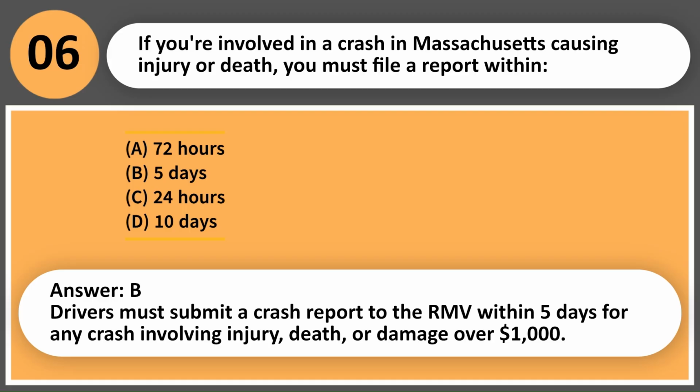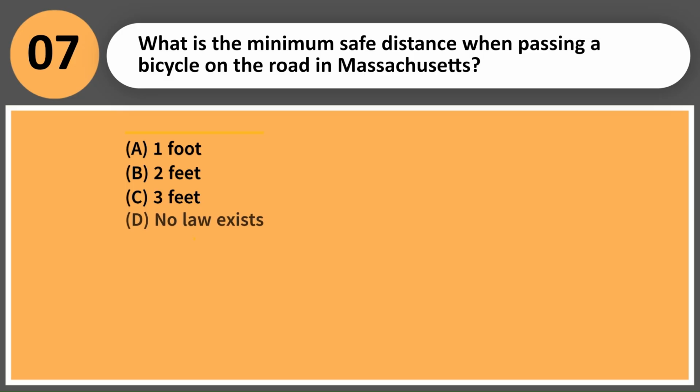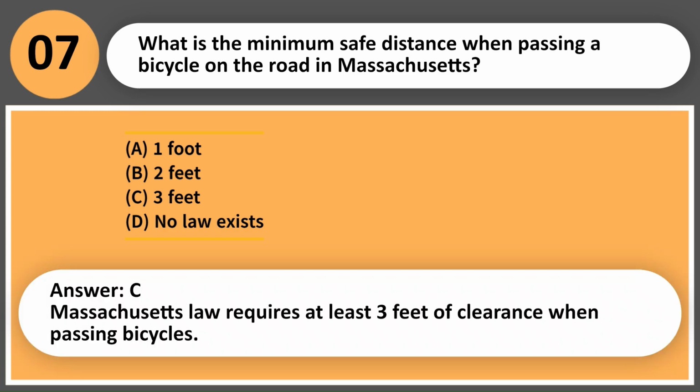What is the minimum safe distance when passing a bicycle on the road in Massachusetts? A. 1 foot. B. 2 feet. C. 3 feet. D. No law exists. Answer, C. Massachusetts law requires at least 3 feet of clearance when passing bicycles.